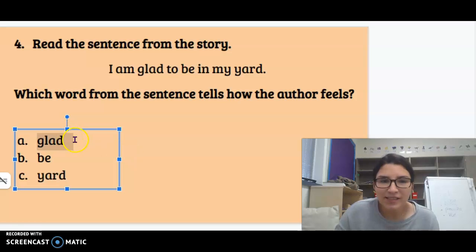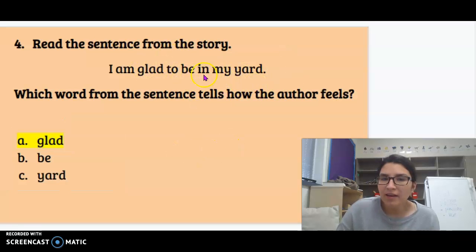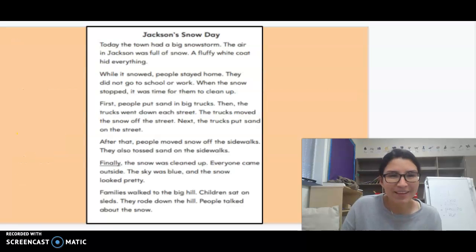It is choice A. Why is it choice A? Because you can be glad for something, right? And the author is telling us how he or she feels to be in their yard, which is glad. They're happy. Glad's another word for happy. They're happy to be in their yard. Okay? All right. The next story is Jackson's Snow Day.